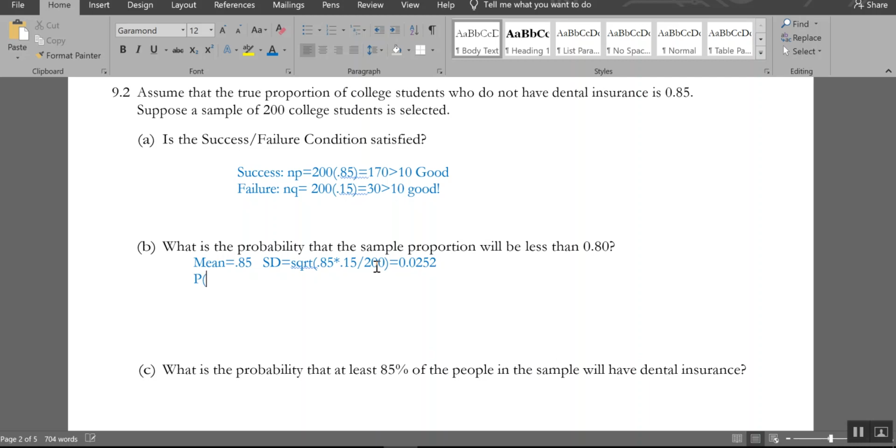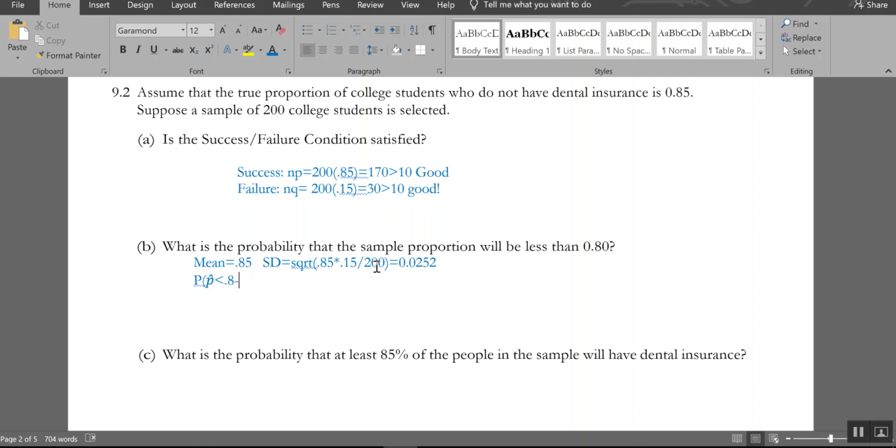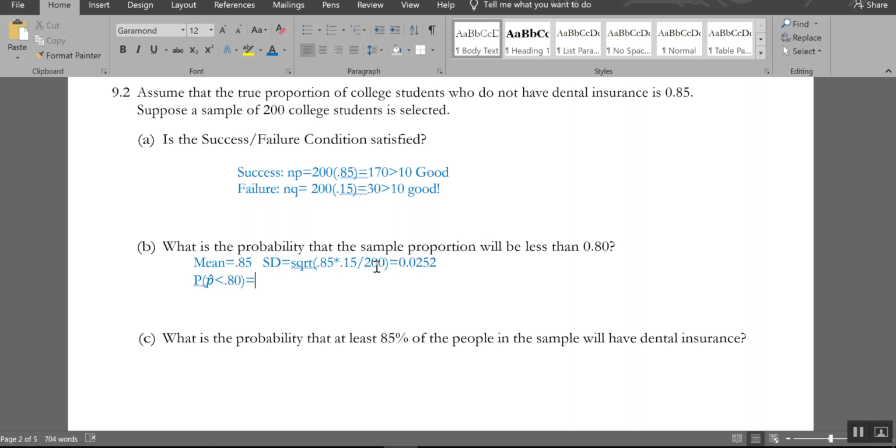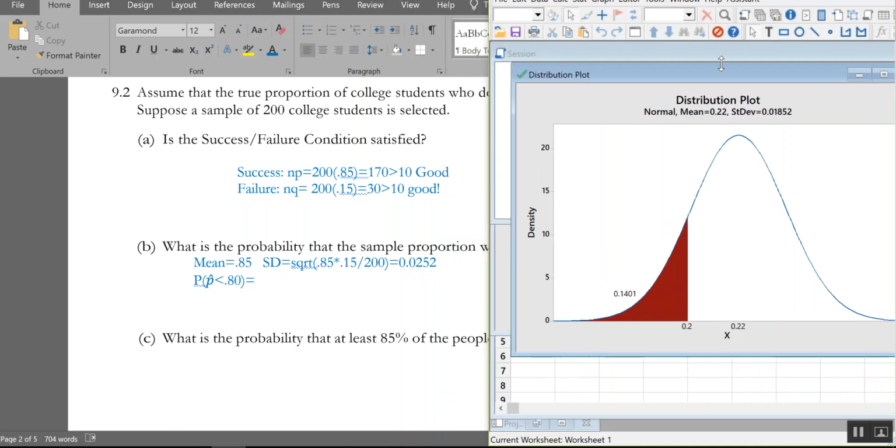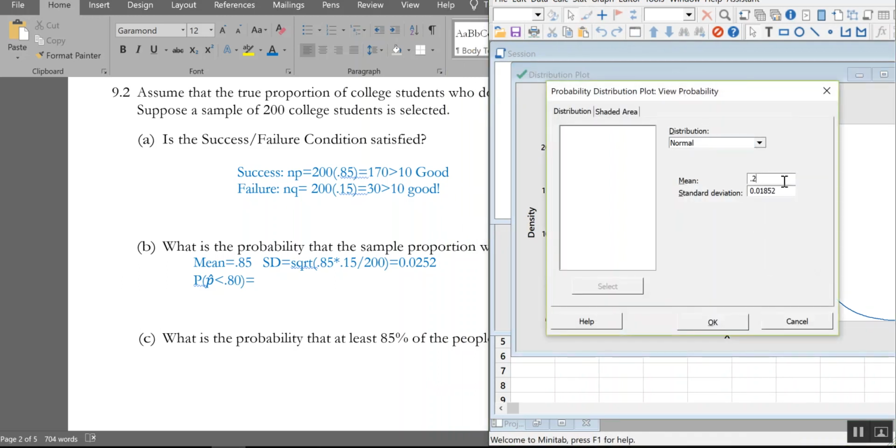Now I'm looking for the probability that my sample proportion will be less than 80%, so 0.8. Let's go to Minitab. I'm dealing with a slightly different situation here, so I go to my last dialogue. I have a different mean, 0.85, and a different standard deviation.